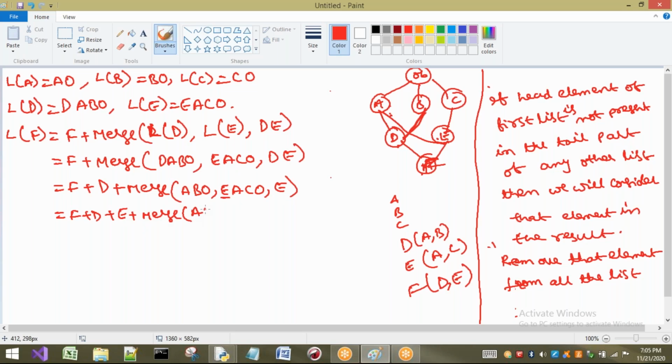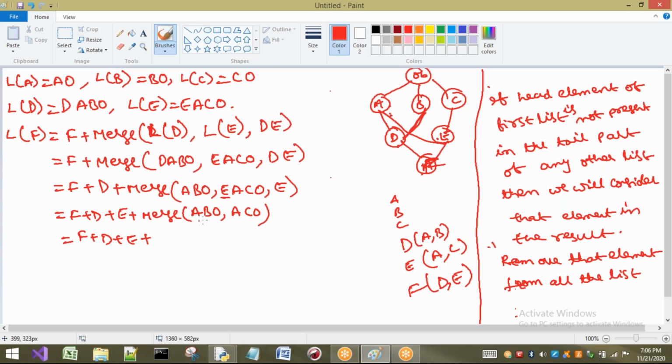Merge of A, B, object, E, A, sorry, E has to be removed. I have removed that. So A, C, object completed. Now what we have to do here? F plus D plus E.